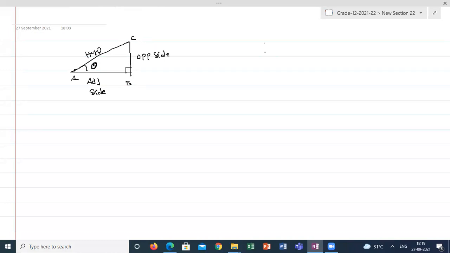Suppose I am taking a triangle like this, PQR, where Q is the right angle and P is the reference angle. In this case, QR is the opposite side and PQ is the adjacent side. It is very important: don't remember that the horizontal bottom side is adjacent and the vertical side is opposite. Never do it like that. It depends upon which angle you are referring to. That will decide your opposite side and adjacent side.